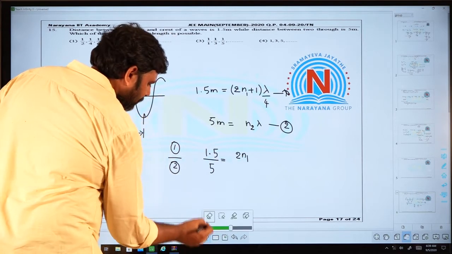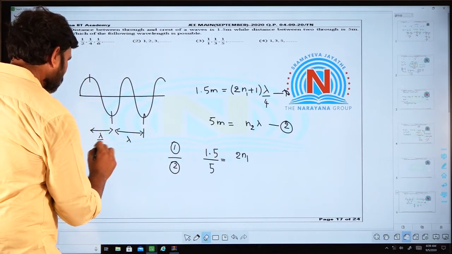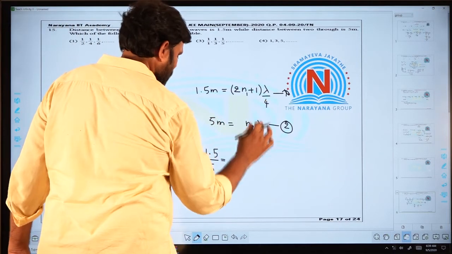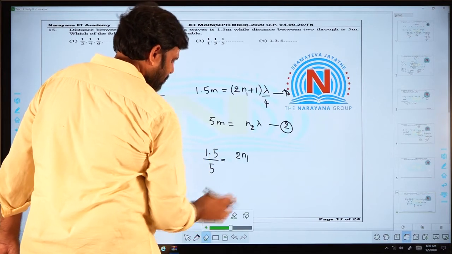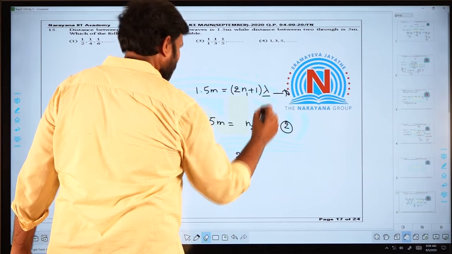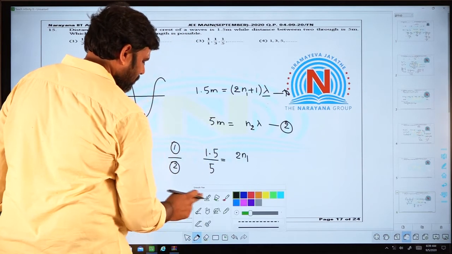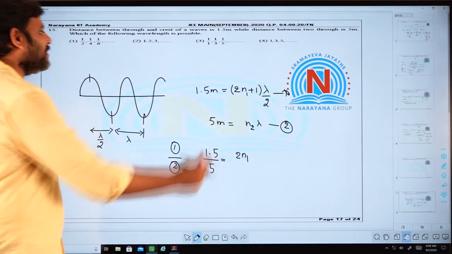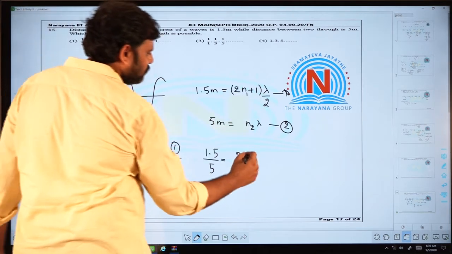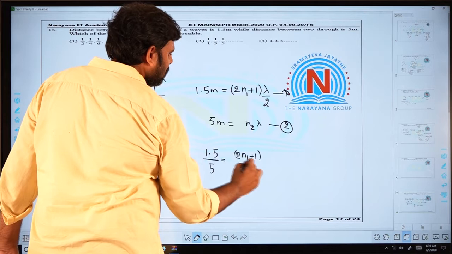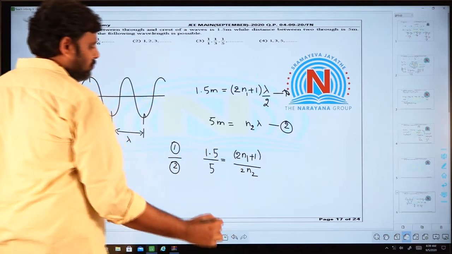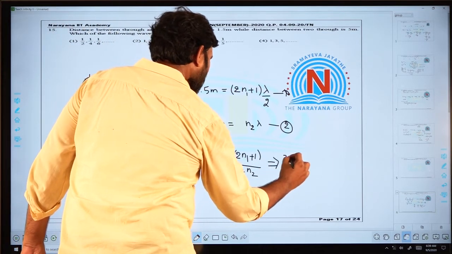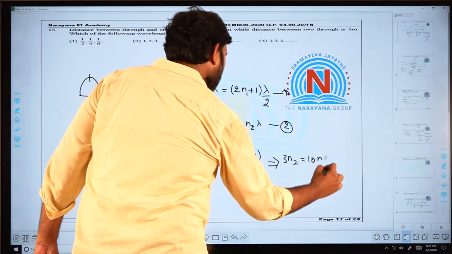Sorry, this distance is lambda by 2. You have to select the values of n1 and n2 which will satisfy these conditions. So it is (2n1 plus 1) by 2n2, fine. And then on simplification, you are going to get, I think, 3n2 is equal to 10n1 plus 5.